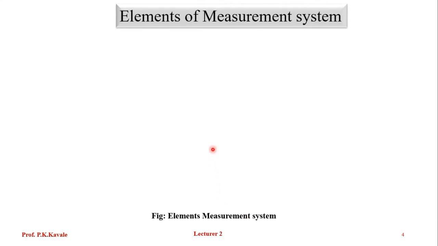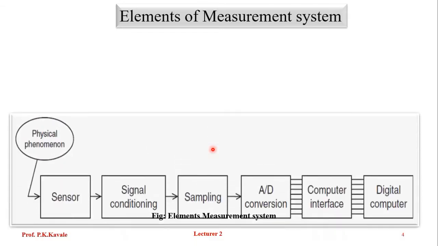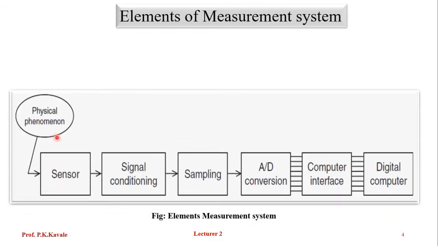Now we are entering into the sensors zone. Sensors are basically used for the measurement of the system. So we'll go through the elements of a measurement system. This is a very important thing. What are the elements of the measurement system? First, a sensor always comes into the picture.